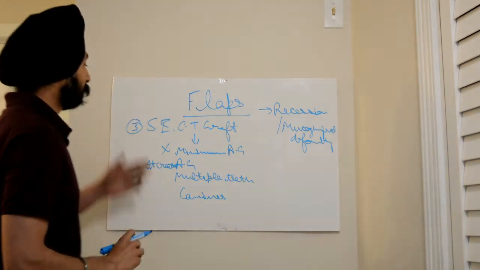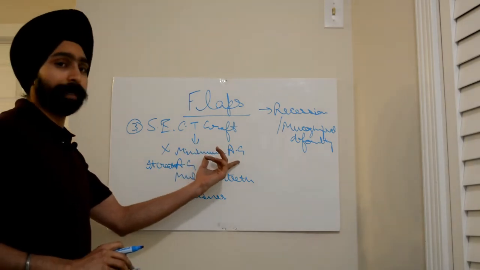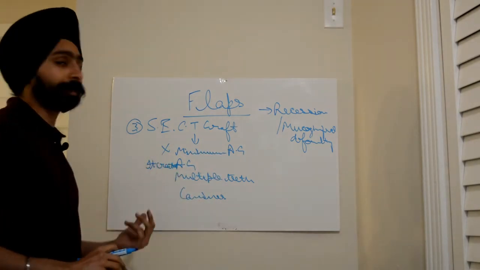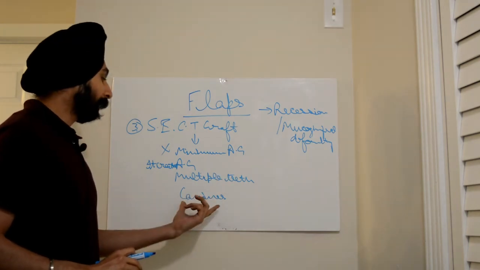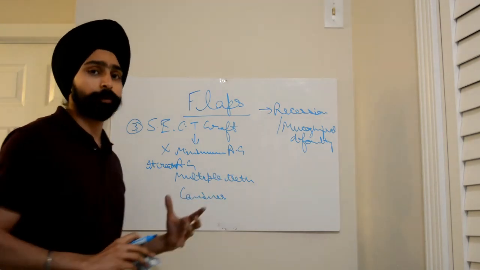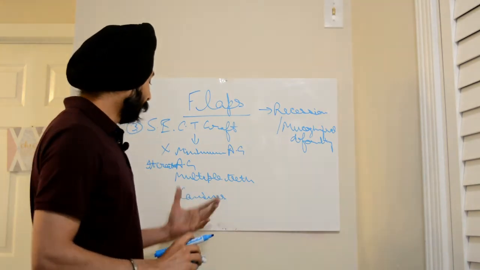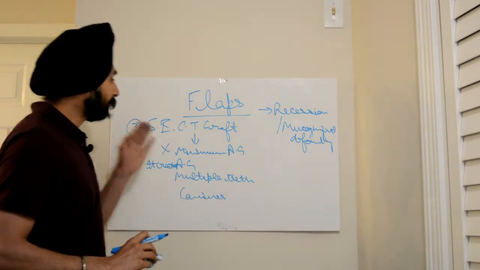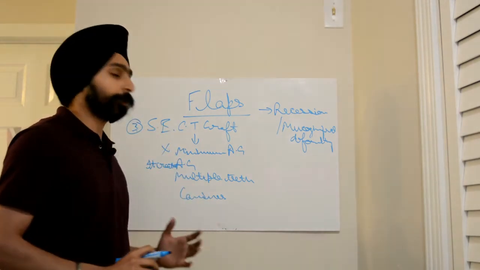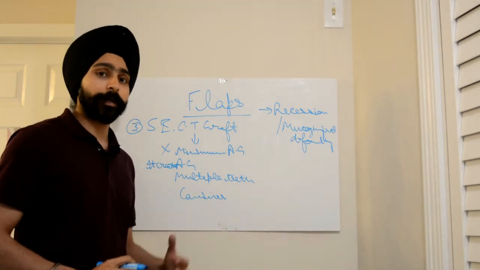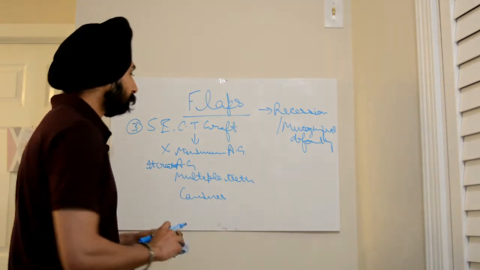So if a question in the exam comes for canines, then subepithelial connective tissue graft is even better than laterally positioned flap, and I have already told you that laterally positioned flap is better than coronally positioned flap.